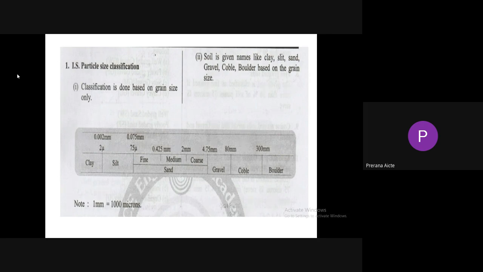gravel. If the soil size is greater than 80 mm and less than 300 mm, it is called cobble. So the maximum size of cobble is 300 mm, the minimum size of cobble is 80 mm, the maximum size of gravel equals 80 mm and the minimum size of gravel equals 4.75 mm. If the particle size is greater than 300 mm, then the soil is treated as boulder. Minimum size of boulder is 300 mm.